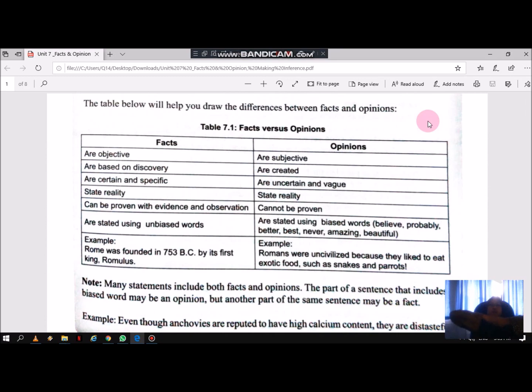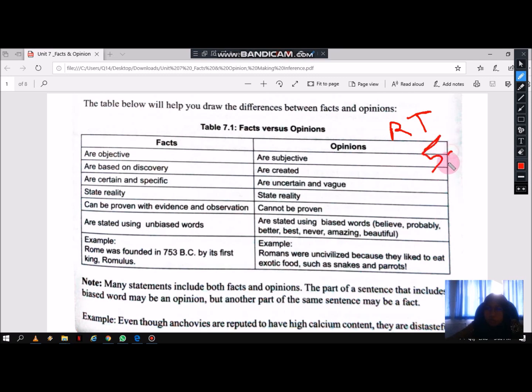Let's go. Okay. So I'm going to teach you about unit 7, fact versus opinion, and also making inference. But let's start with fact versus opinion. This one will come out in your reading test.